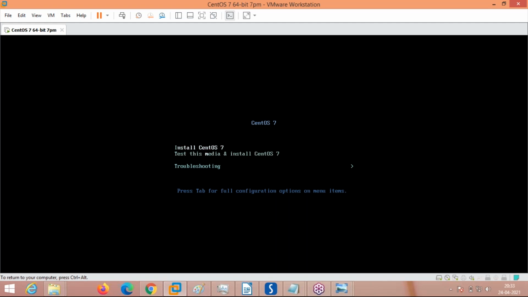If you want to install the CentOS 7 in text mode, you have to give tab. You can give escape like this. Here you have to give text and press enter. Then the CentOS installs in text mode.